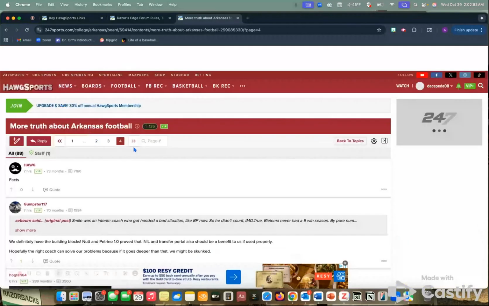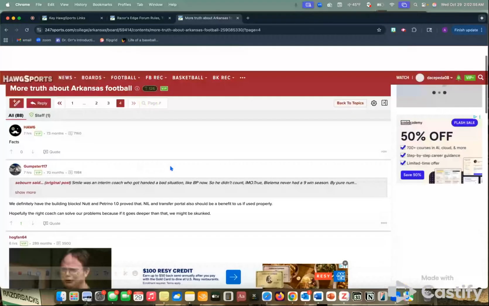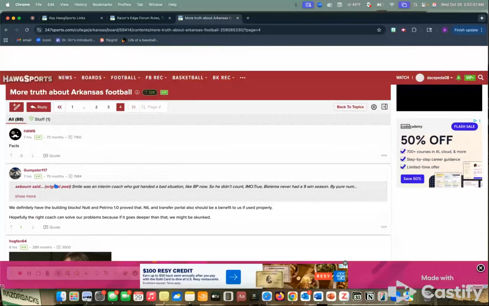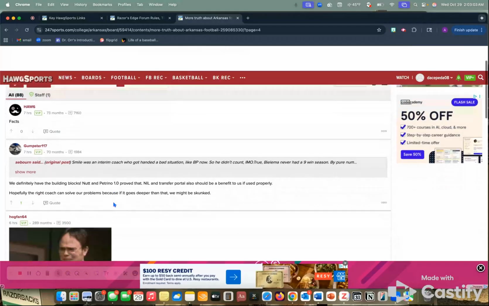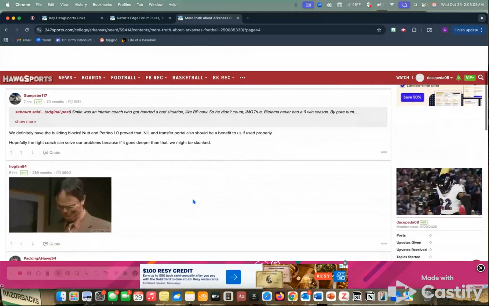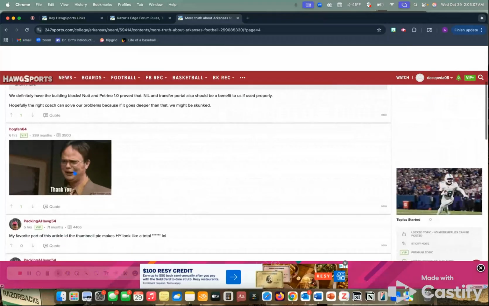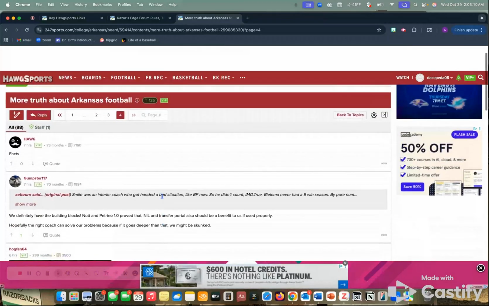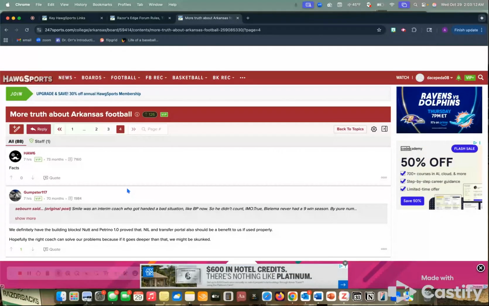We'll look at this board called More Truth About Arkansas Football. So as you can see here, you're able to post, you're able to upvote, downvote. This user right here quoted an original post. You're able to respond with GIFs. I love The Office, so I think this is hilarious. And again, this is just ways that members can interact with each other on this space.